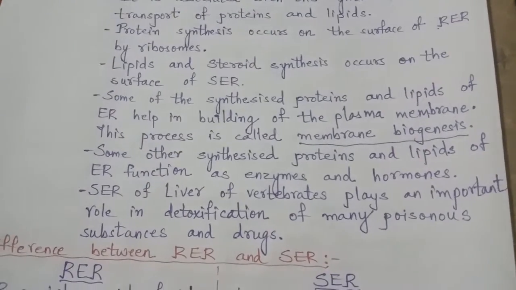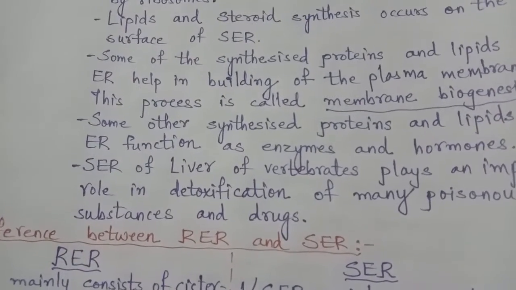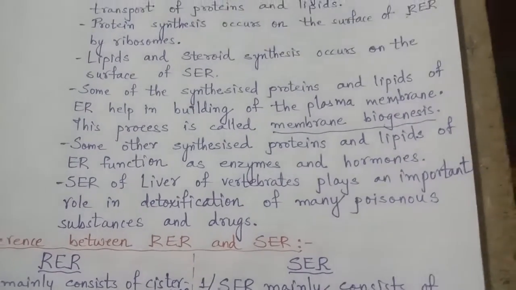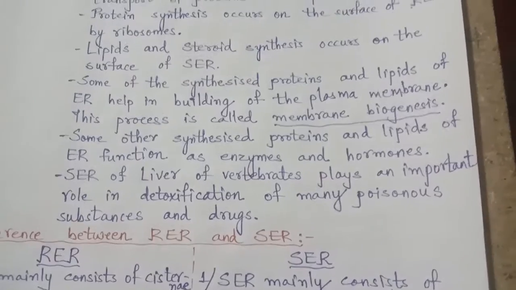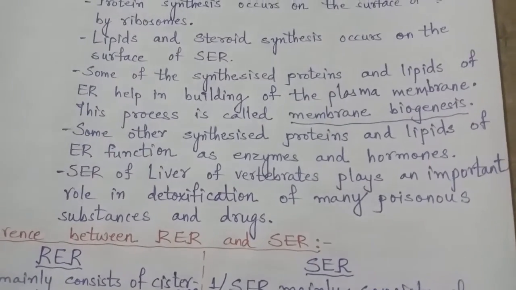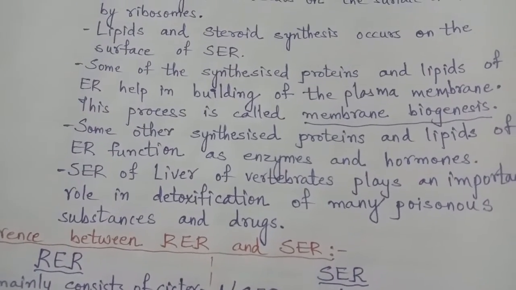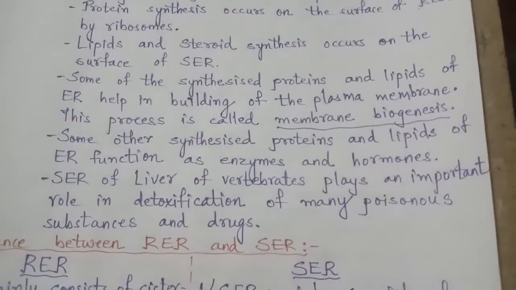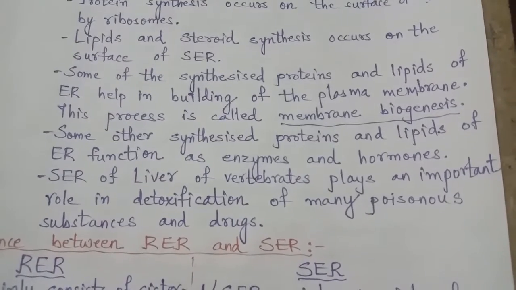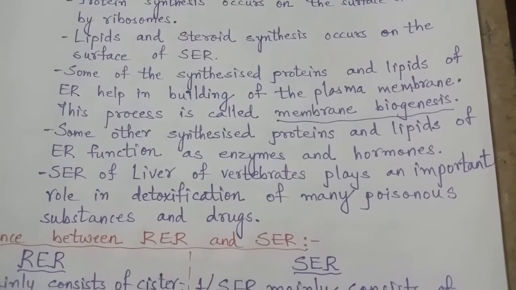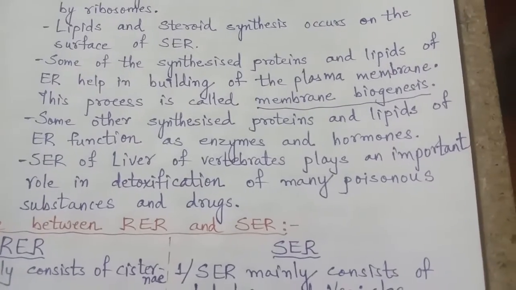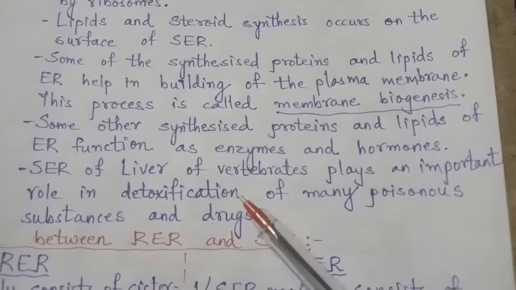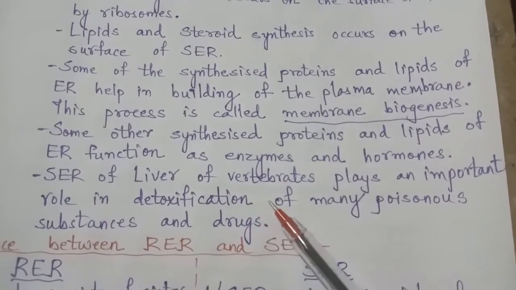SER of the liver. The smooth endoplasmic reticulum is found in the liver of vertebrates. Vertebrates are those who have a backbone. The smooth endoplasmic reticulum of the liver in vertebrates plays an important role in detoxification, that means removing toxicity from the body.